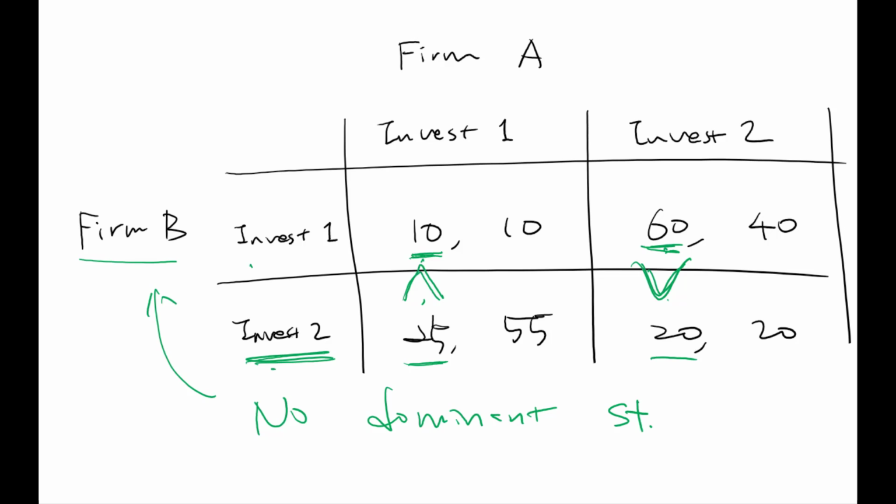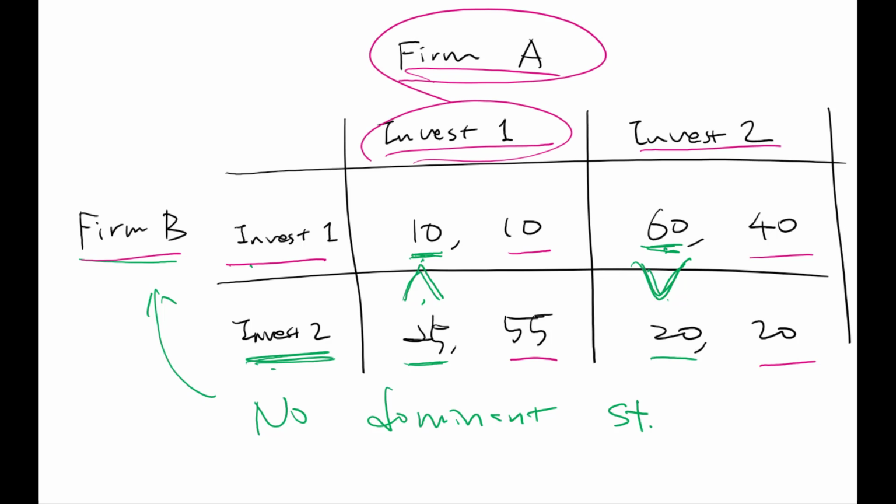for company B. What about company A? So investment 1 generates 10 or 55 depending on company B's reaction. Investment plan 2 generates 40 or 20. So if company B responds by investing 1, company A's investing 1 generates less payoff compared to investment 2.